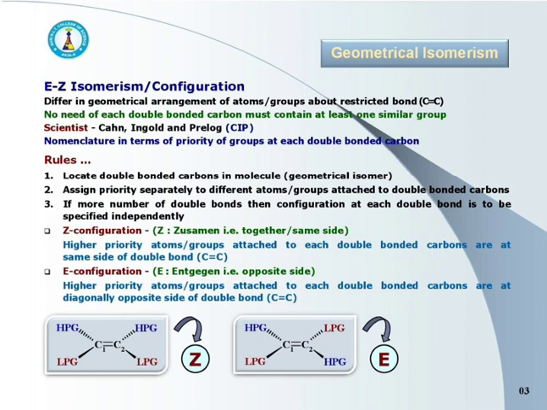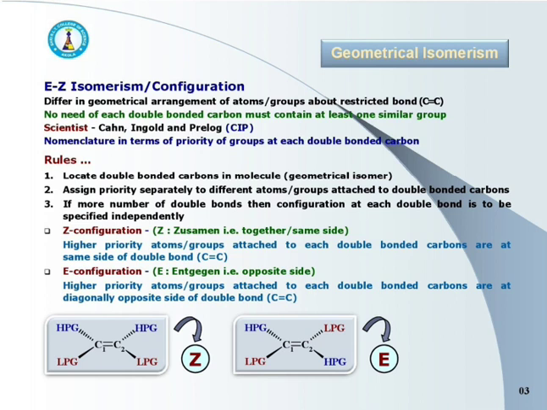In many molecules, similar atoms or groups are not present, and hence it is not possible to designate the geometrical isomers by cis-trans nomenclature. So, to solve this problem, scientists Cahn, Ingold and Prelog have suggested this EZ system of nomenclature.